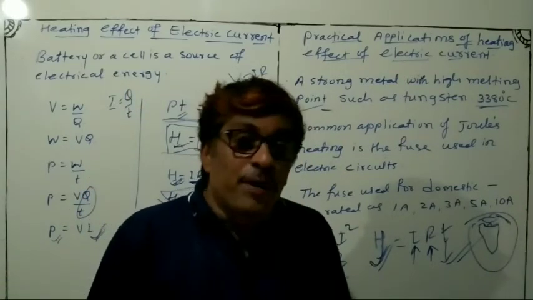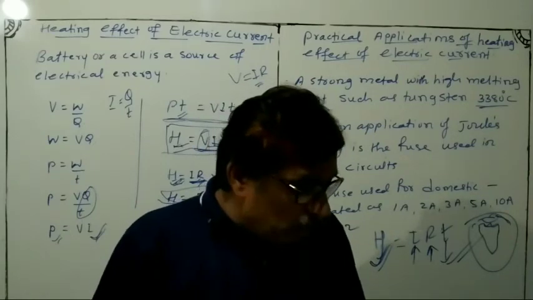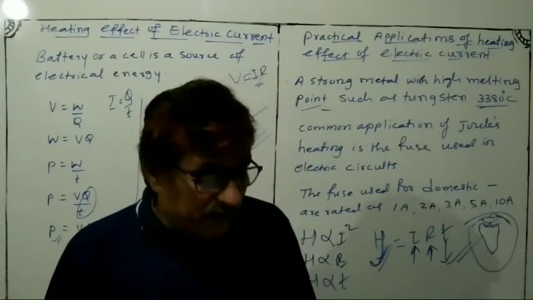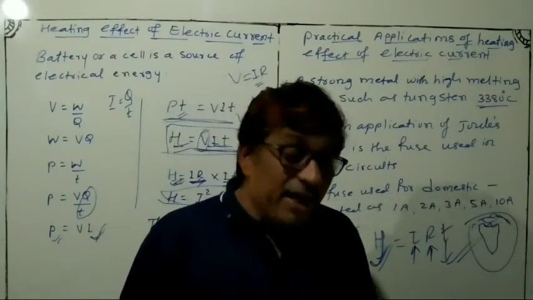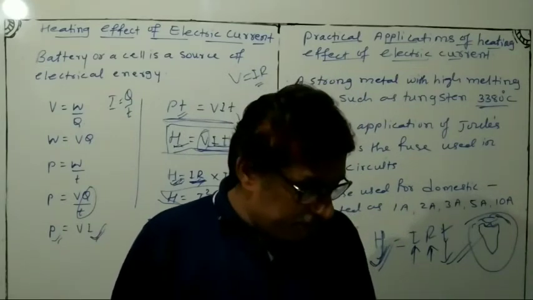It consists of a piece of wire made of a metal or an alloy of appropriate melting point, for example aluminum, copper, iron, or lead. These are used for making fuses.